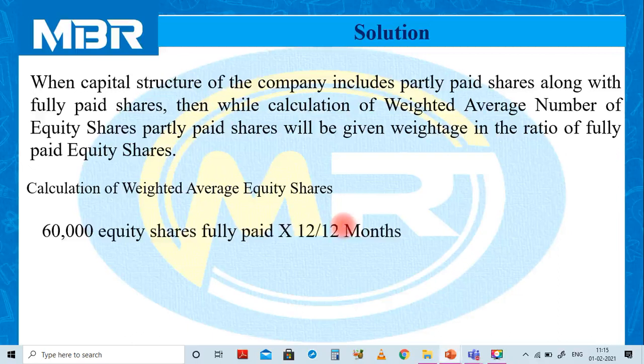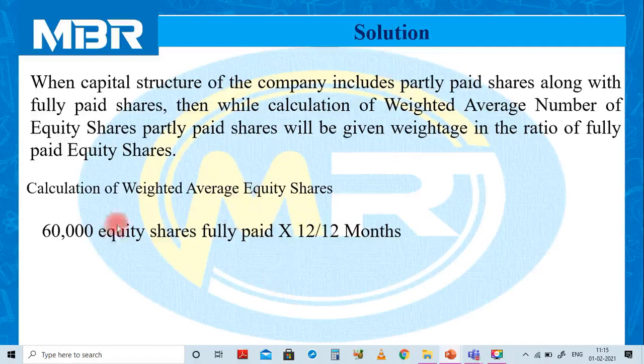60,000 equity shares. These shares are fully paid, multiplied by 12 divided by 12 months. As I discussed with you, in the entire question, information related to the dates of the transactions is not given. So it is assumed that right from the first day of the accounting year to the last day of the accounting year, the number of equity shares remains the same.